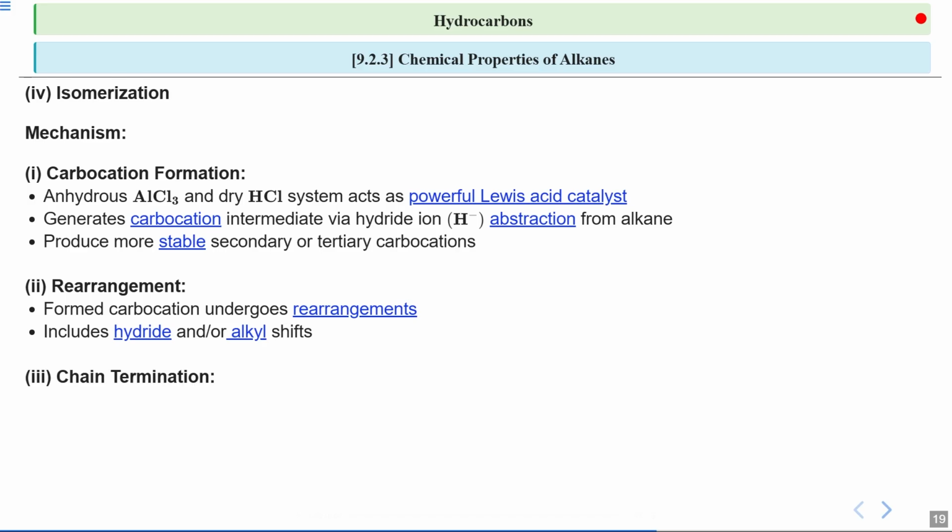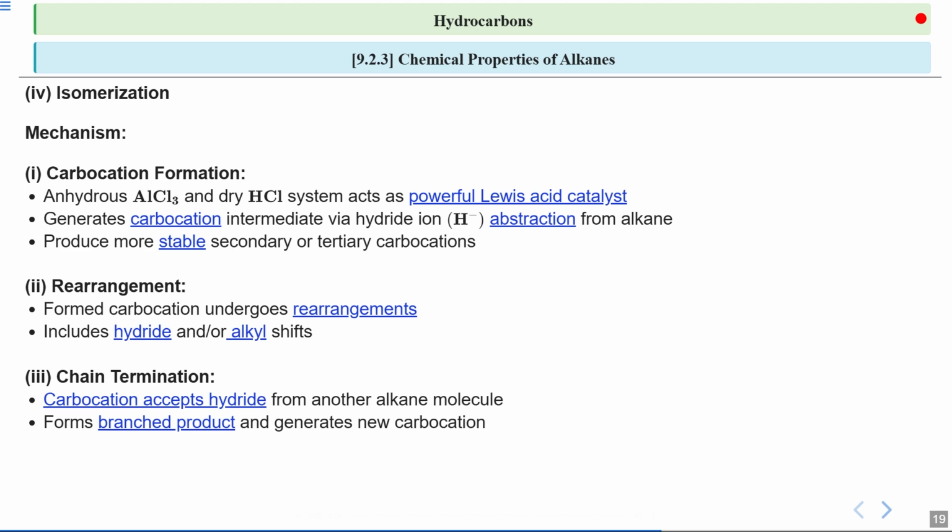And the final step in the mechanism is chain termination. So this step involves the completion of the reaction process. How can we see it? Basically the carbocation accepts a hydride ion from another alkane. Now this helps us to stabilize the carbocation and get a neutral molecule. As a result, the branched product is formed and a new carbocation is generated. This is an important step in the continuation of the reaction, and the process continues as the reaction chain goes on, where the newly formed carbocation can react further, perpetuating the cycle.